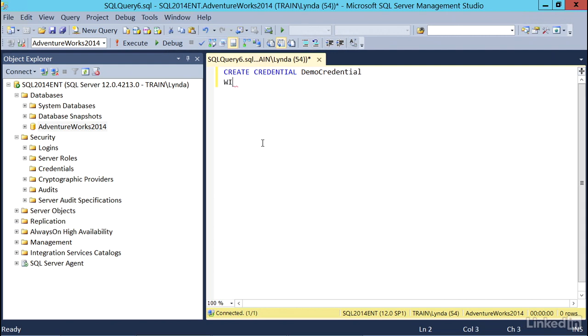Then keyword with, keyword identity, the equal sign, and then in single quotes, I'll need to give it the name of the storage account I created. And I believe I called it Demo Storage and my name. After that, we need a comma and the keyword secret, another equal sign. And now in single quotes, we're going to put the key that the Azure portal gave us.